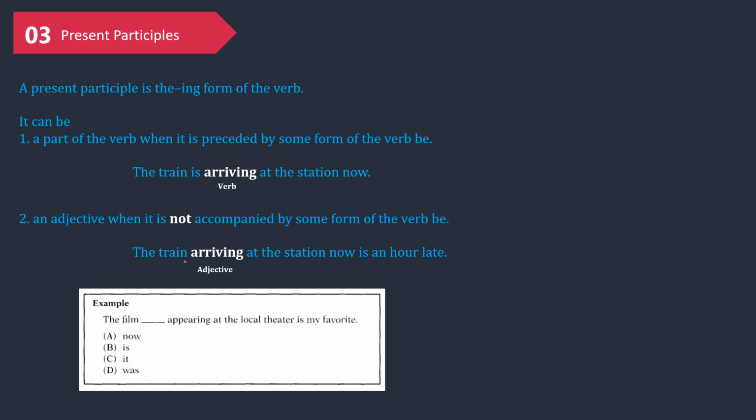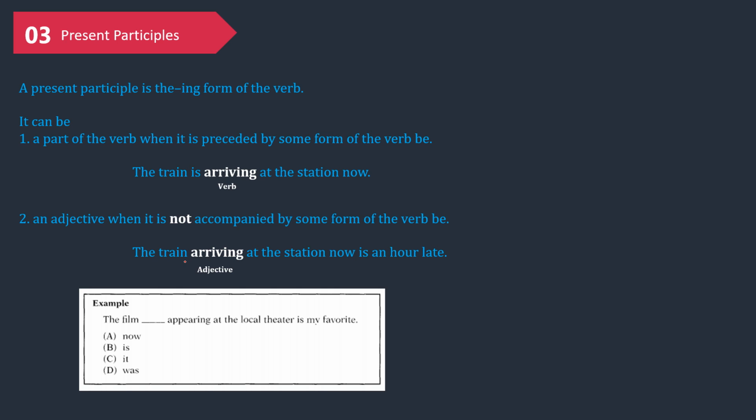Okay, we come to the next lesson about present participles. A present participle is the ing form of the verb. Like "deciding" is the ing form of the verb decide. "Continuing" is the ing form of the verb continue. "Determining" is the ing form of the verb determine. "Compiling" is the ing form of the verb compile. So those ing forms are present participles.